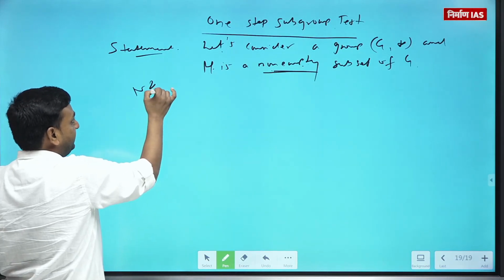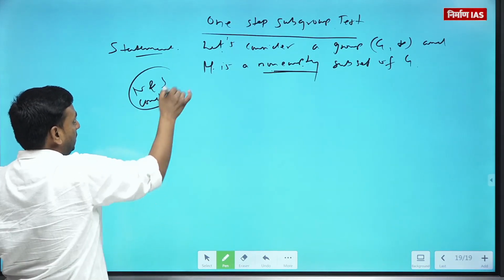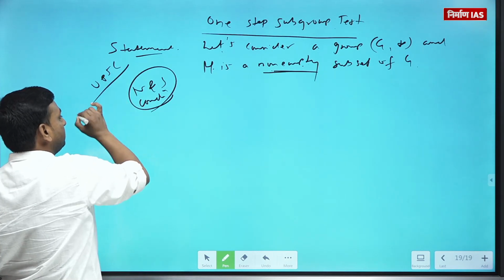Please, this is the necessary and sufficient condition you have to remember for your exam.